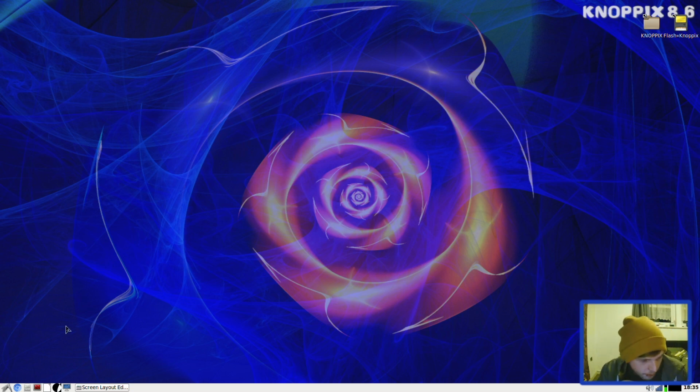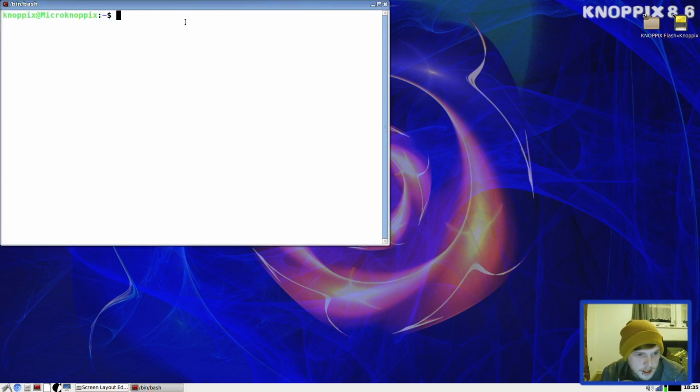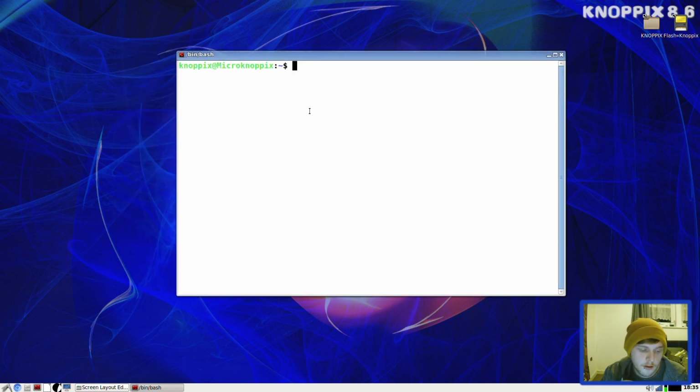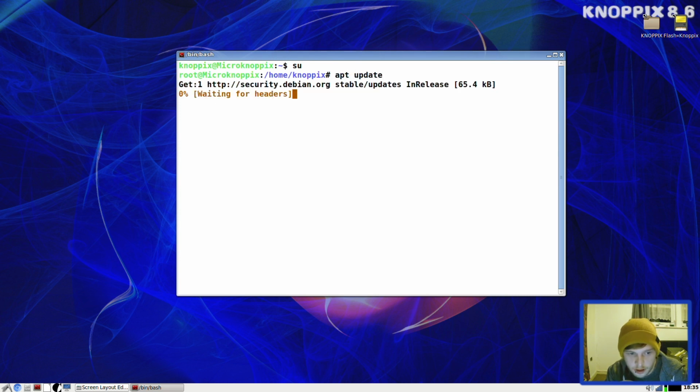Okay, let's carry on with what we was doing. So I think there's a default... Oh, it's moved our panel to the bottom again as well. I didn't notice that. So it's based on Debian. So let's try and get into root. Are you already in root? So if I was to do apt update, that will just work.